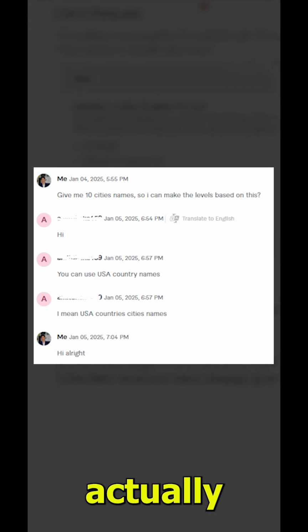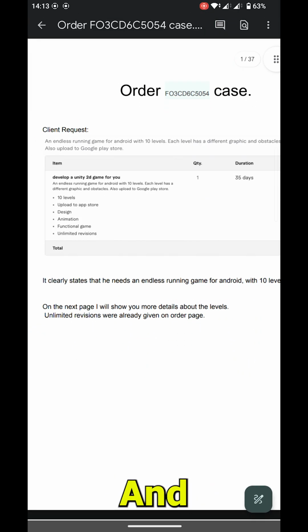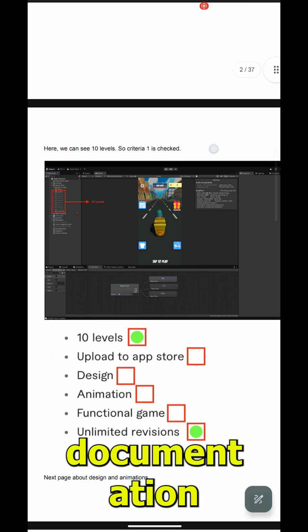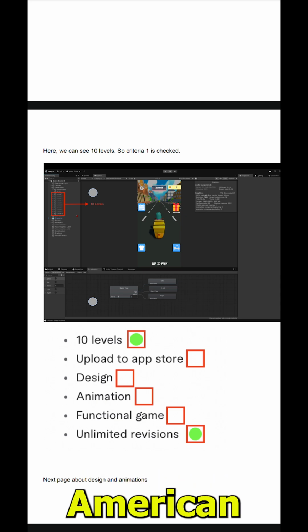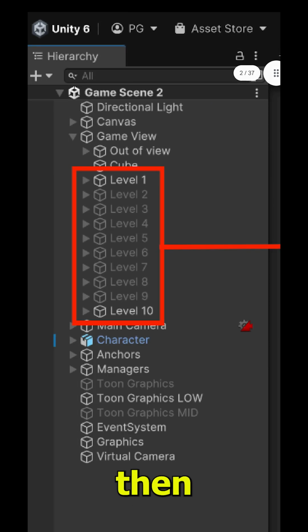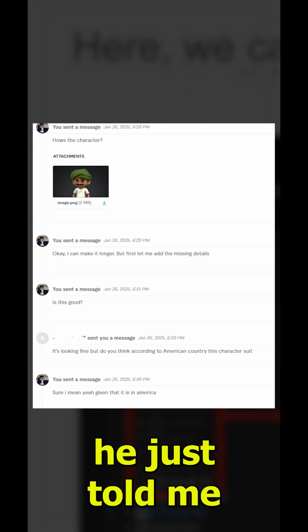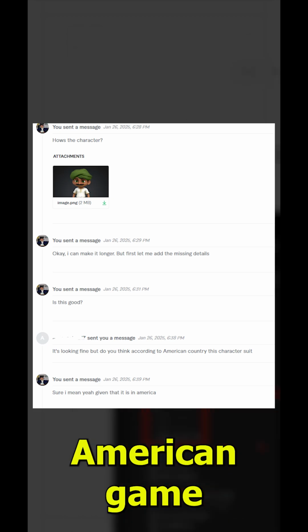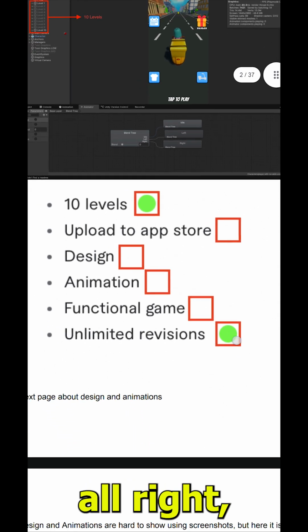To which he actually replied that I could use American namings. I said, okay, why not? And then, as you can see in the documentation, he just changes to wanting a new American theme instead of the originally agreed upon Indian theme. So after I modeled the characters and showed him, he told me that he wants an American game now because the city names are American. I said, alright, that's fine.